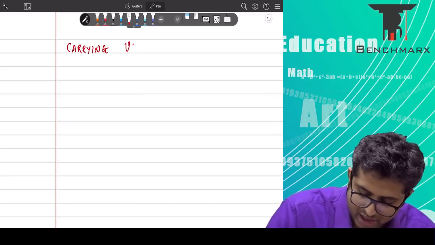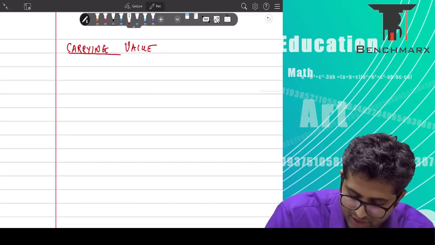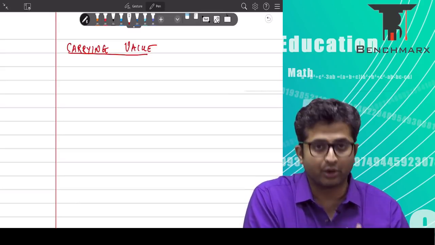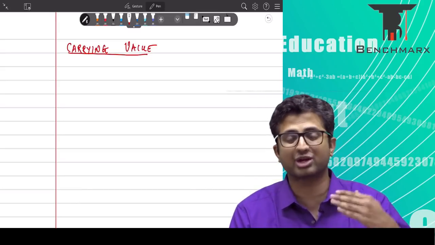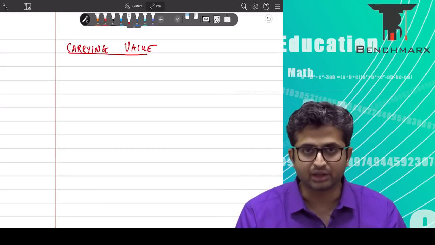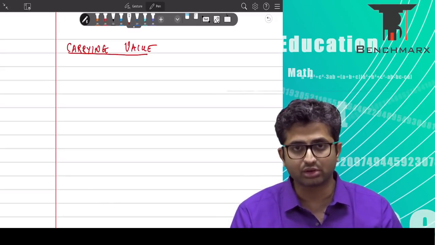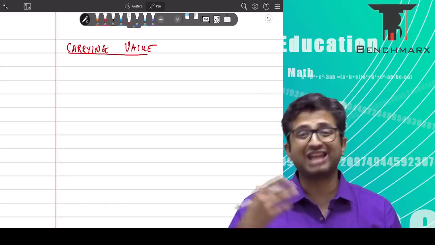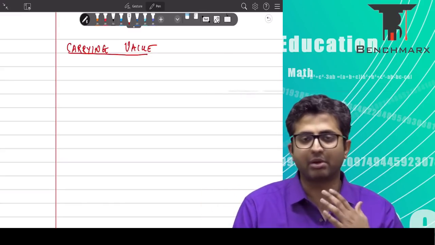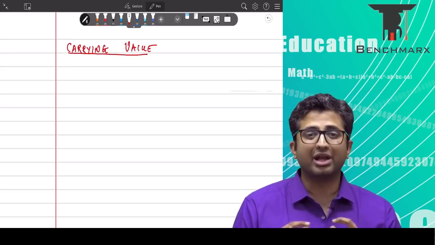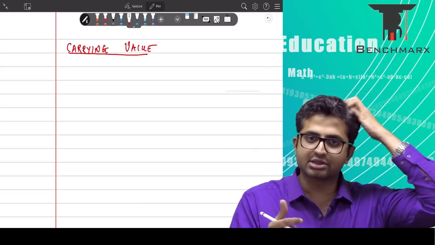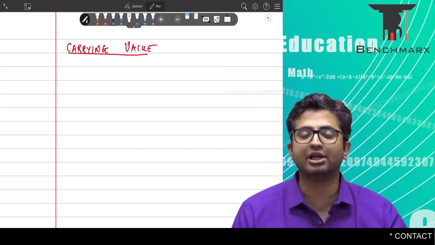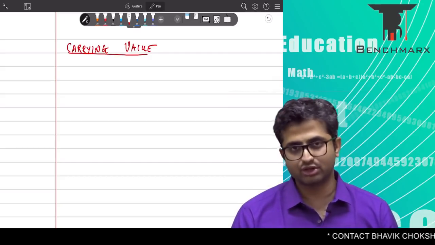How do we calculate the carrying value? We first calculate the cost of the investment, and to the cost of the investment, we add the share in post-acquisition profits, that may be retained earnings, or post-acquisition OCI items, other comprehensive income items like revaluation reserve, like fair value reserve, like foreign currency translation reserve, whatever is a share in equity of the investee, and equity includes, remember, retained earnings as well as other equity. So when the share in equity increases, maybe due to profits earned, that is retained earnings, or other comprehensive income like revaluation, then the carrying value of our investment changes.